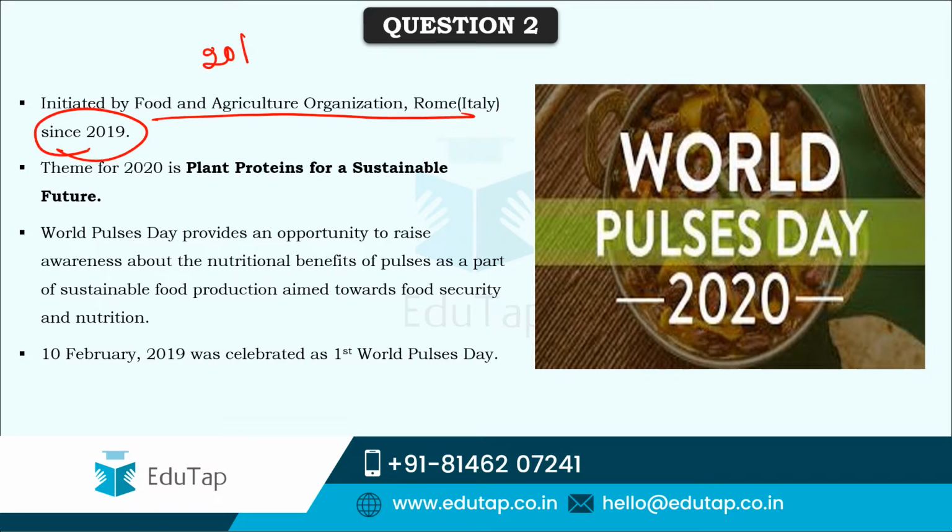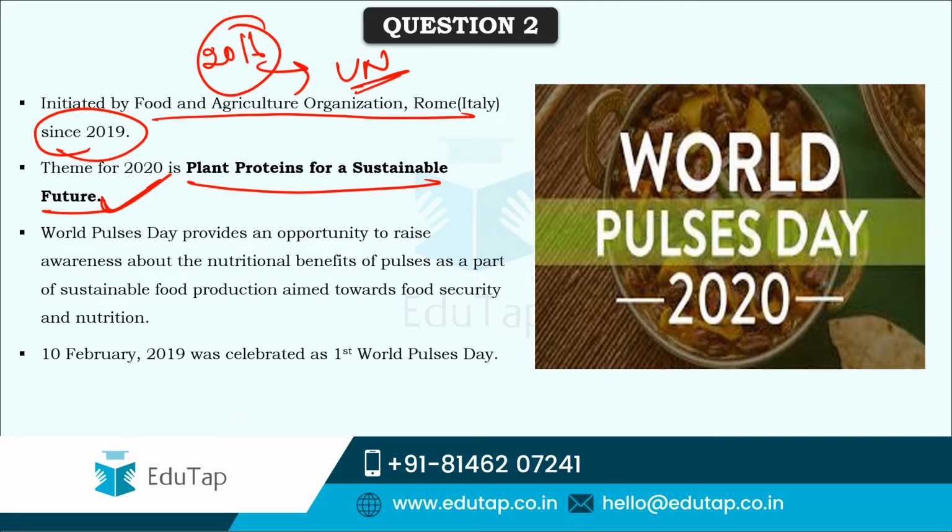See, in the year 2016, this year was declared as the International Year of Pulses. So during that time, they have taken a slogan, Plant Proteins for a Sustainable Future. This was done by UN General Assembly, that is United Nations organizations. So what they have done is the same slogan they have adapted as a theme for the year 2019, and the same has been adapted as a theme for 2020 as well. And in the year 2019, on 10th February, the first World Pulses Day was celebrated.